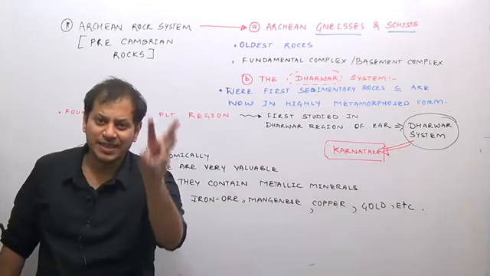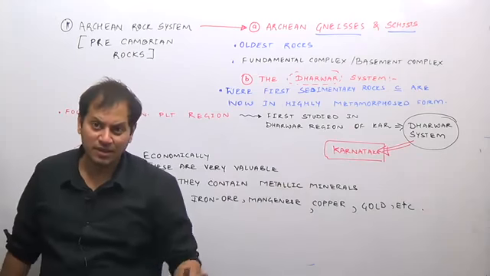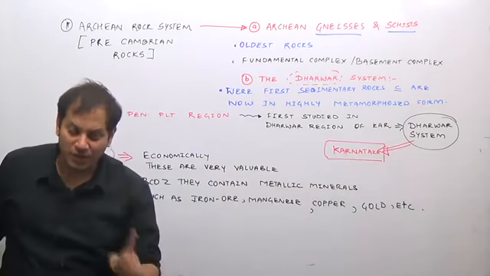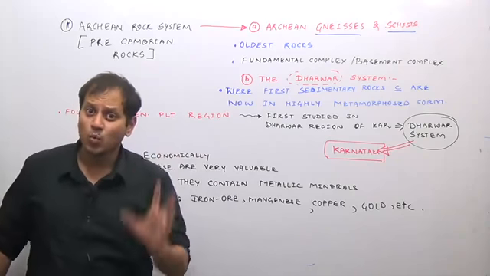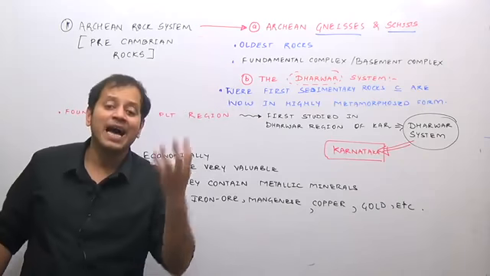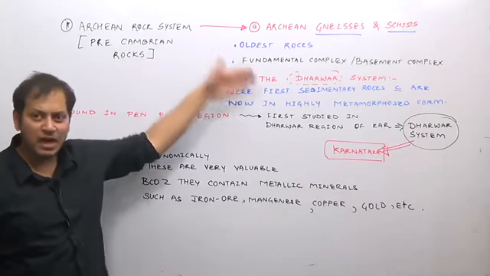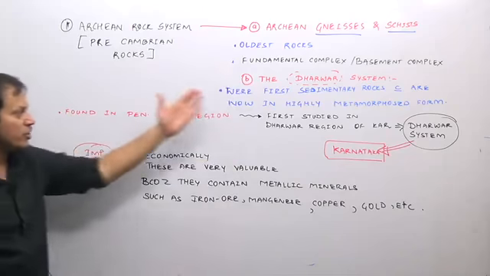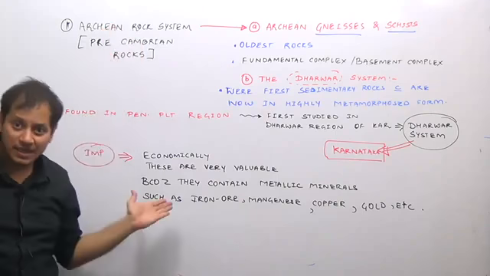So you have got two answers from the preliminary point of view. Which state in India is having one of the oldest rock systems? The answer is Karnataka, if the option is there. Which were the first sedimentary rocks to be found? You have the Dharwar system. Which are the oldest rocks in India? It is the Archean gneiss and schist. And what is the importance of the Archean rocks? The Dharwar system is a part of the Archean rocks. So obviously the importance of the Dharwar system is also the importance of the Archean system.